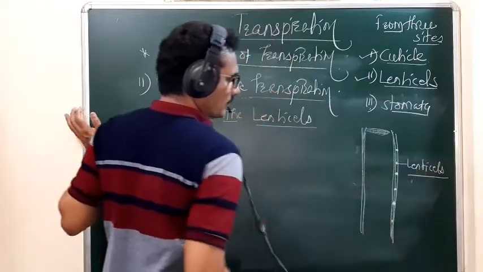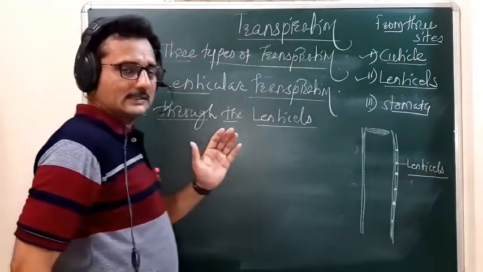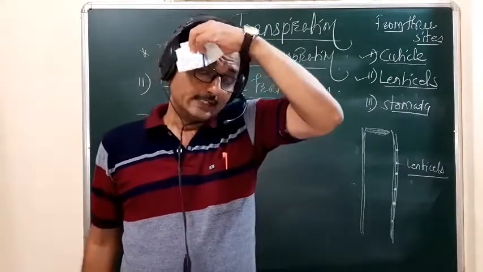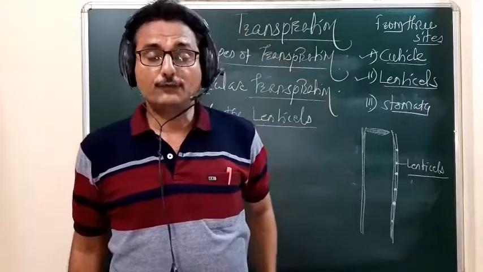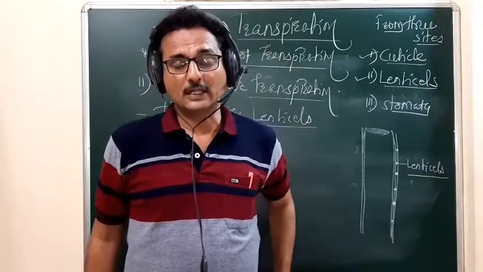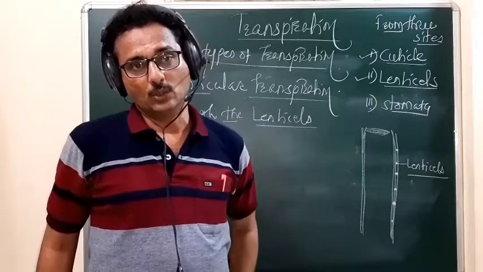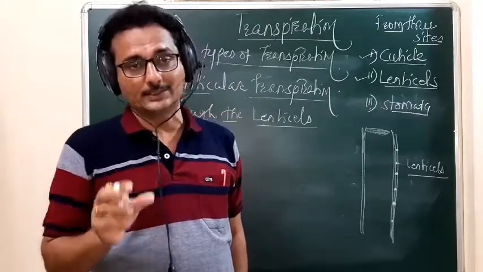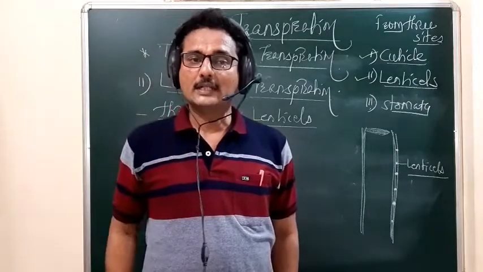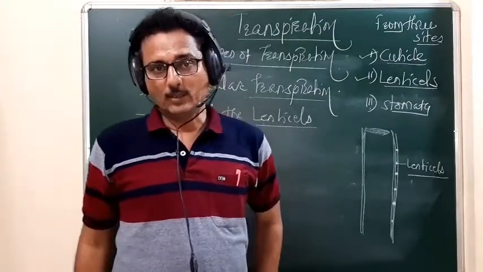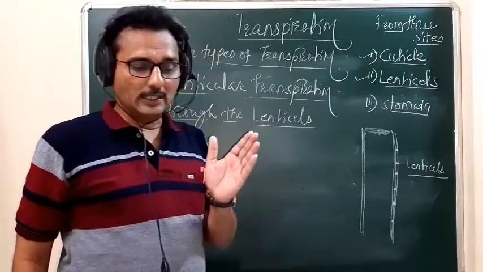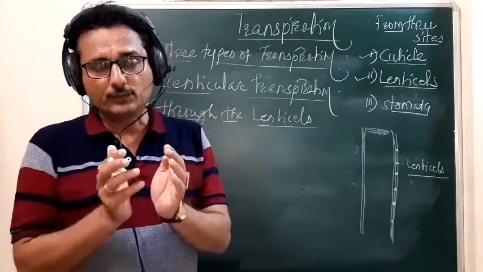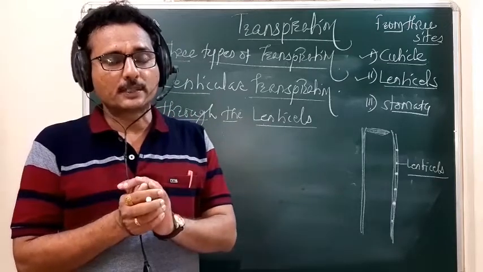Okay, lenticels, it is reported over the pericarp of the woody fruit. In case of Feronia elephantum, in Marathi we call it kavat. In the kavat, the fruit wall is hard and woody, and on it you can see these lenticels. Right? So remember, the pericarp of the woody fruit also shows the presence of lenticels.